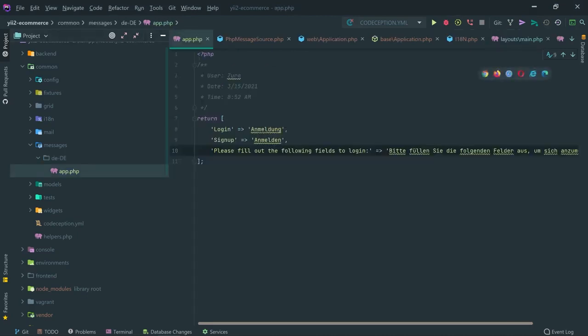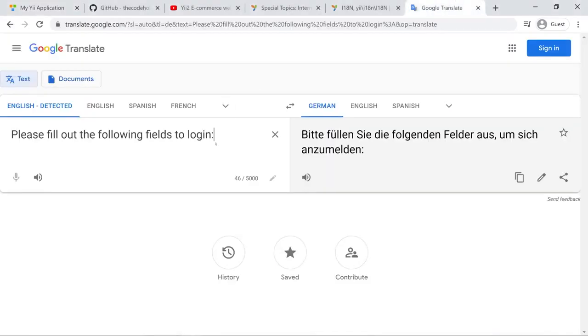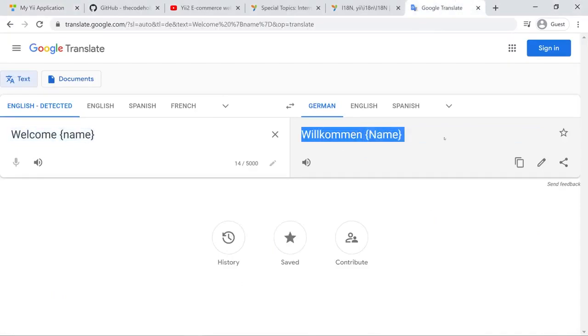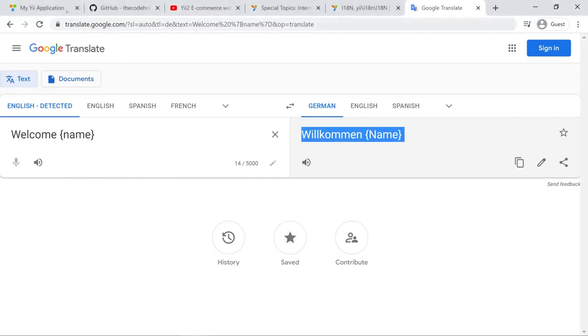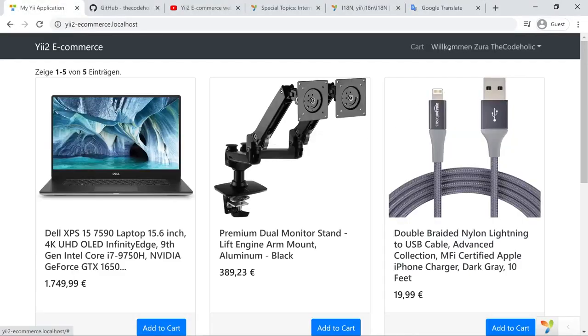So let's go to the app.php, and I'm going to add this translation, welcome, name, and that should be Willkommen, space right here, and the placeholder name should be exactly the same. I save that, I reload the application, and I see German text right here.